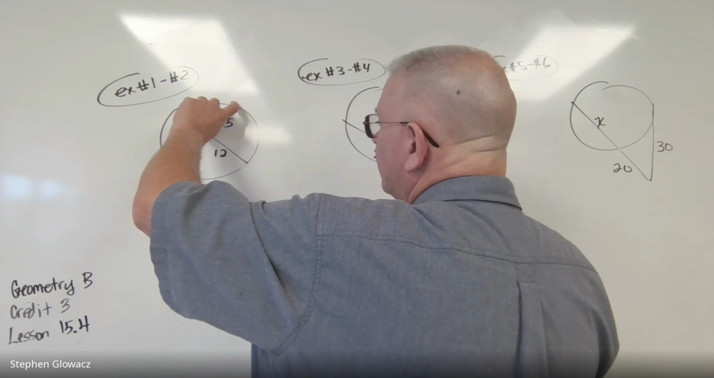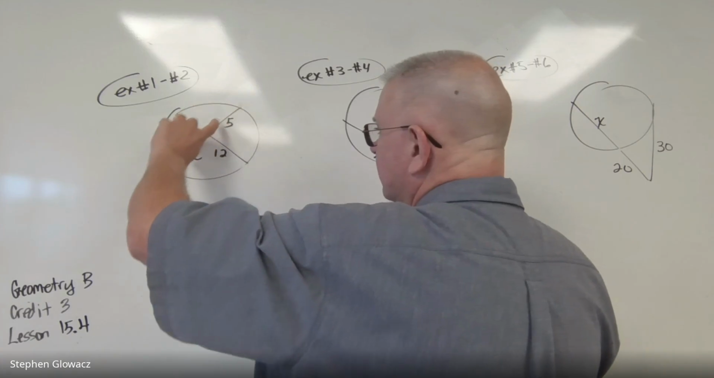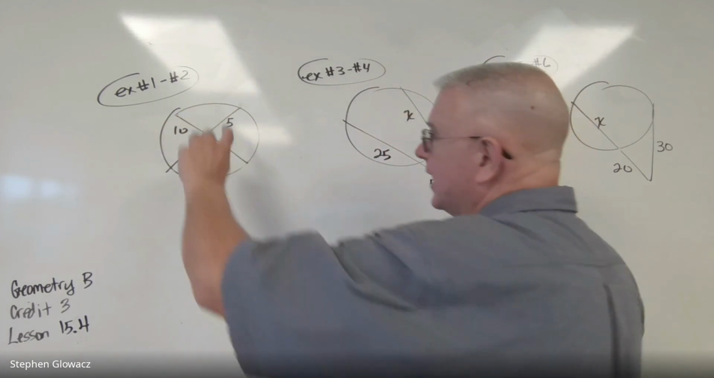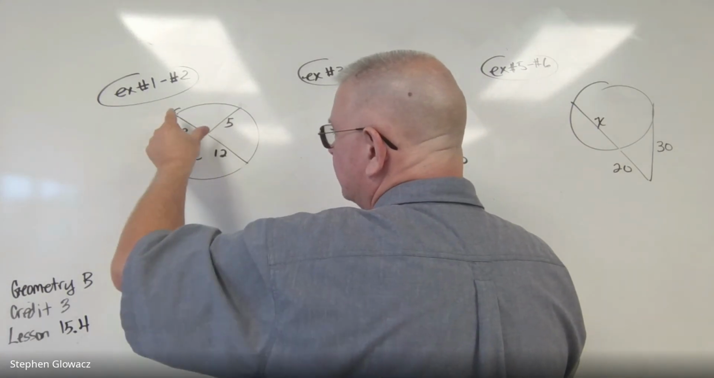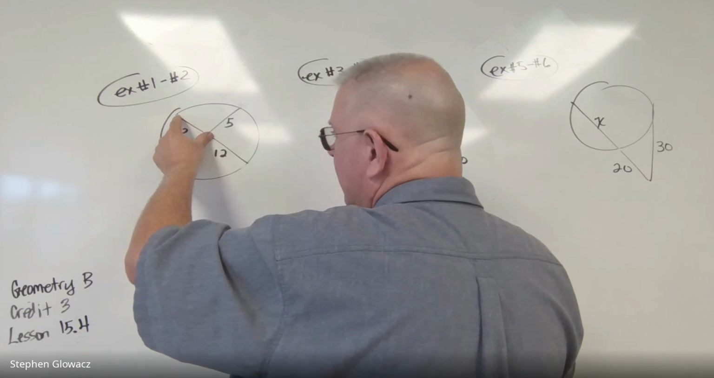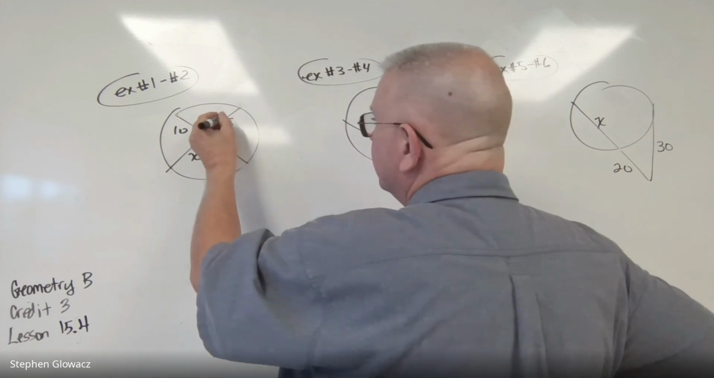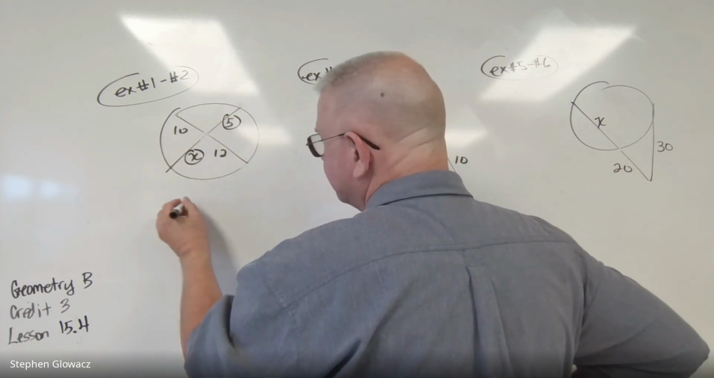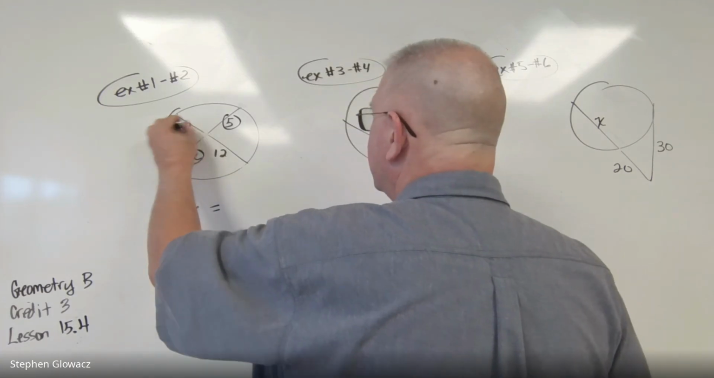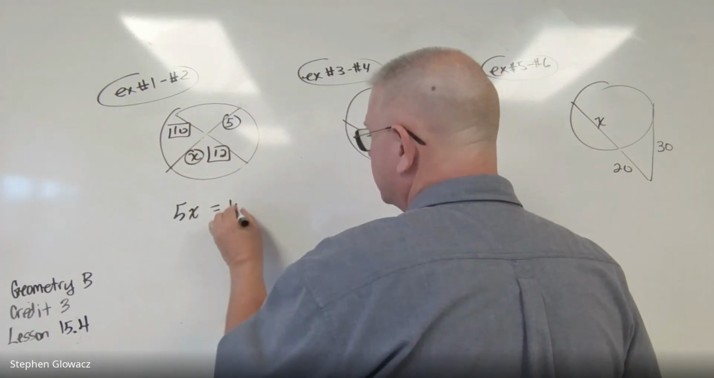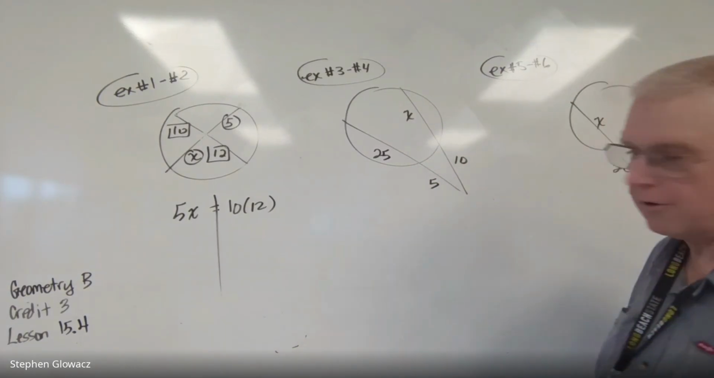So what we do here is we want to find x. It turns out that the product, and remember product just means multiply, the product of the segments of one chord is equal to the product, multiply, of the segments of the other chord. So let's show you how that works out. So we've got 5 times x, or 5x, equals 10 times 12. And that's how we set up our equation to solve for x.